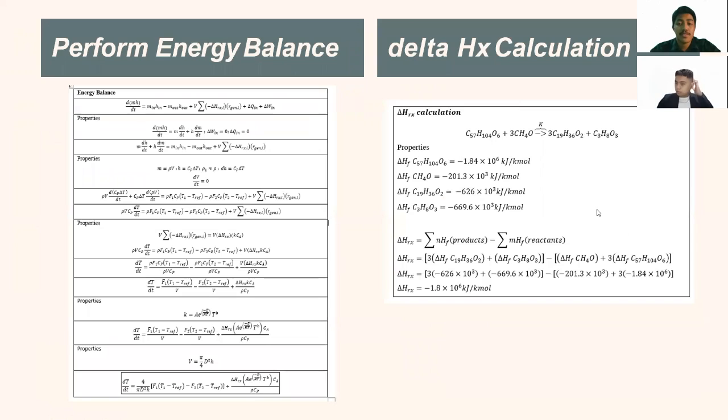And from the previously mentioned properties, we can gather the energy balance for this biodiesel production, which is dT/dt equals F1 (T1 minus Tref) minus F2 (T2 minus Tref) divided by volume, plus delta HRX times reaction kinetic times Ca divided by rho Cp. For delta HRX for this biodiesel production, we can gather the value of delta HRX equals minus 1.8 times 10 to the power of 6 kilojoule per kilomole.